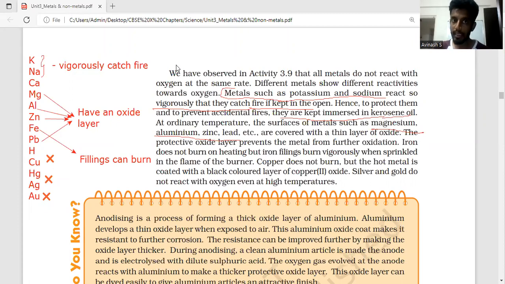So what we're able to see here is that as we keep going down the reactivity series, the reactivity decreases. Therefore, the ability to react with oxygen is also decreasing. As you keep going upwards, you can see that they react so much. As you keep going down, slowly the reactivity with oxygen is also decreasing. And the same concept we're going to use to learn how they react with water also. So this is something that we need to know.